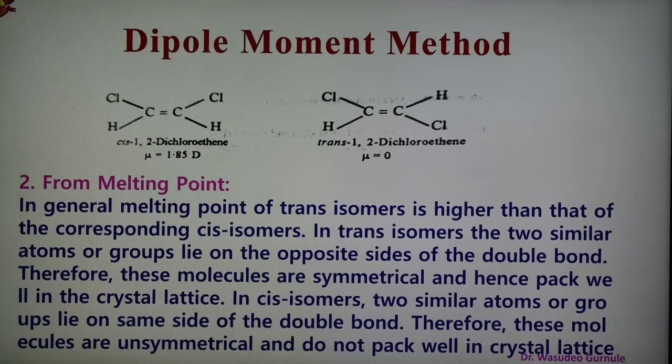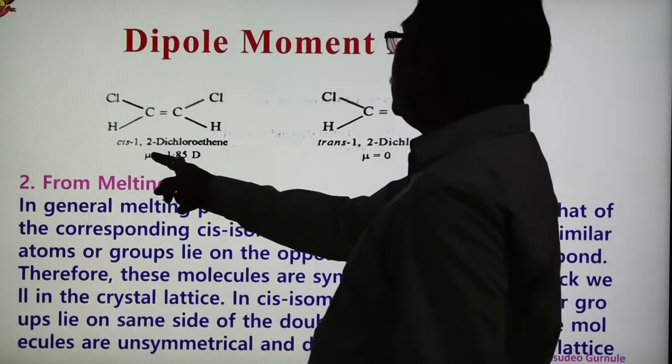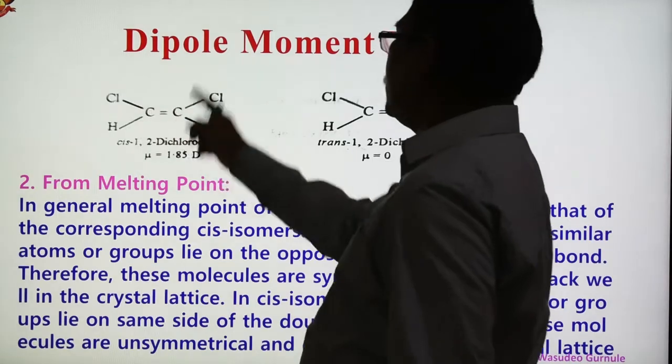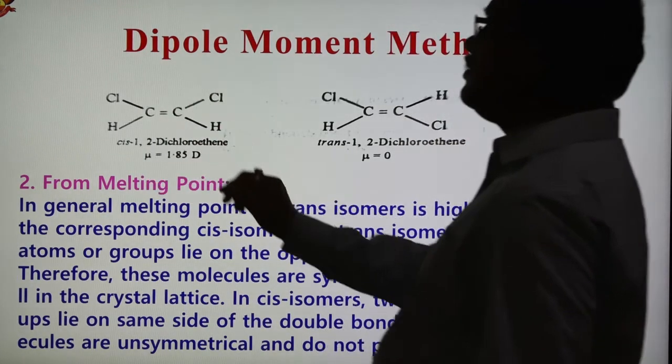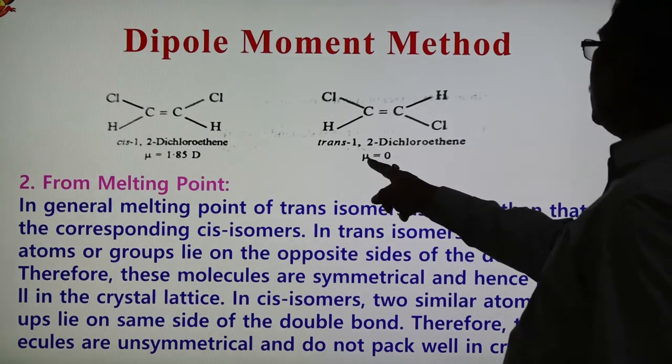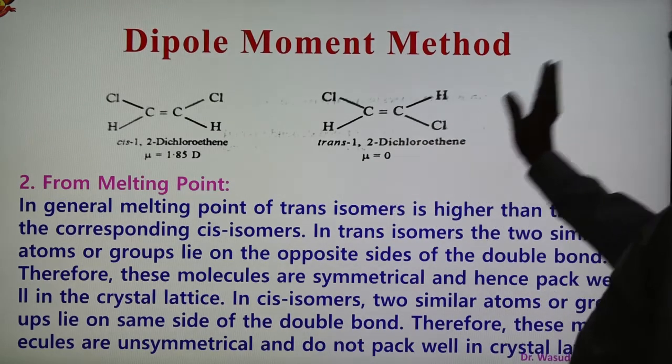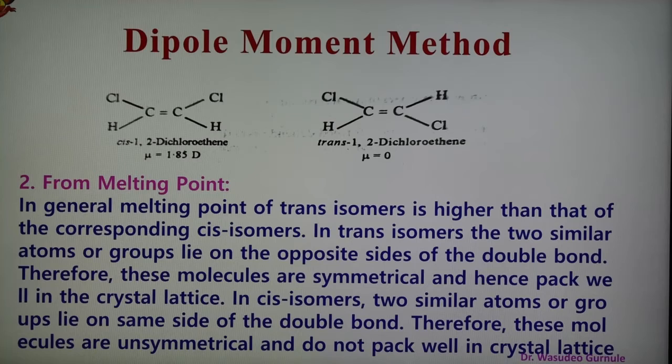Here is one example: cis-1,2-dichloroethene, which has similar atoms on one side. Its dipole moment is 1.85 D. Cis has some value of dipole moment, but in the trans case the dipole moment is 0. So we can decide depending upon the value: if the value is 0, it is trans; if it has some value, it is cis.